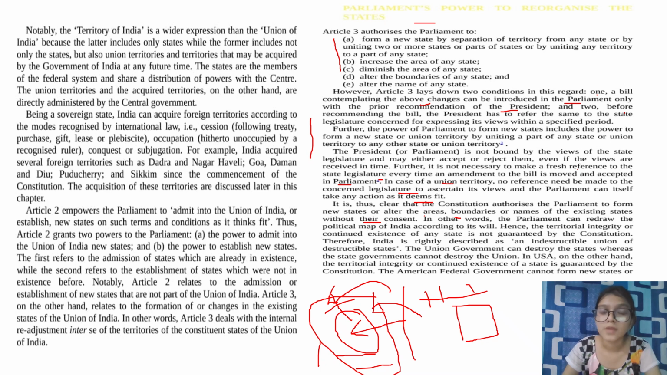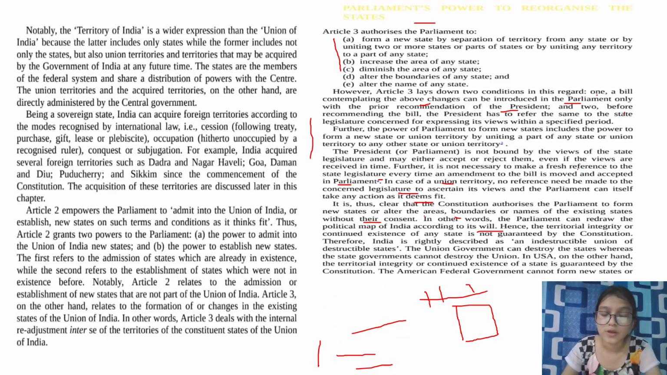So, this is the exact power that has been given by Article 3 to the Parliament, that you can do anything you wish relating to the matter of states. You can change their name, you can demarcate their area, you can merge them with somebody else. So these are the powers we are giving to them, and for that you don't need any particular procedure to get votes and permission from other stuff. And it says the Parliament can redraw the political map of India according to its will. So this is the kind of big power that has been given to them.